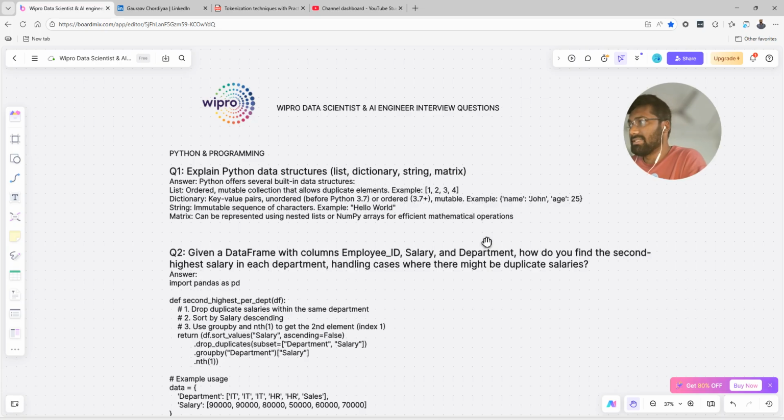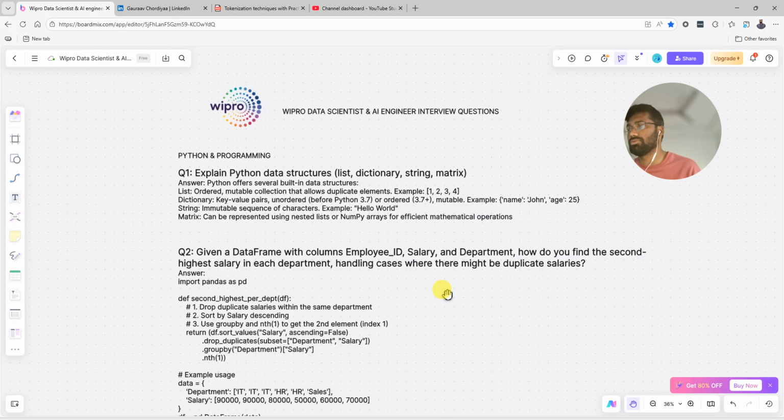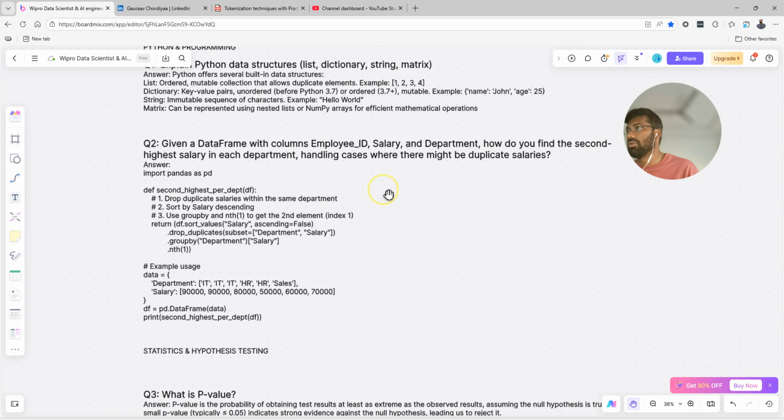Then we have a matrix. A matrix can be represented using a nested list or a numpy array for efficient mathematical operations. So you should know this, and this is a basic thing. They may ask you what is the difference between a dictionary and a list. So you should know. Now, second question.